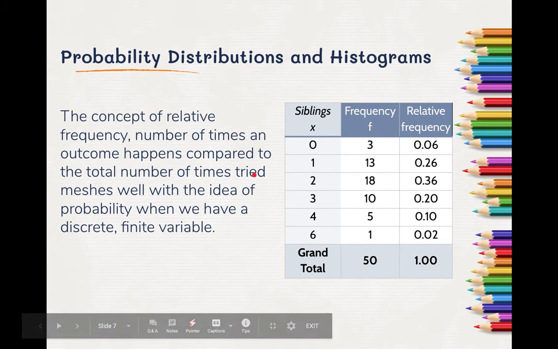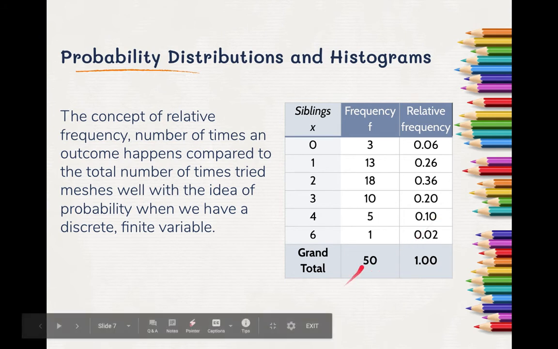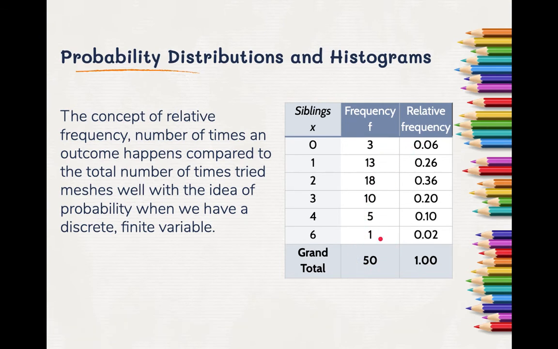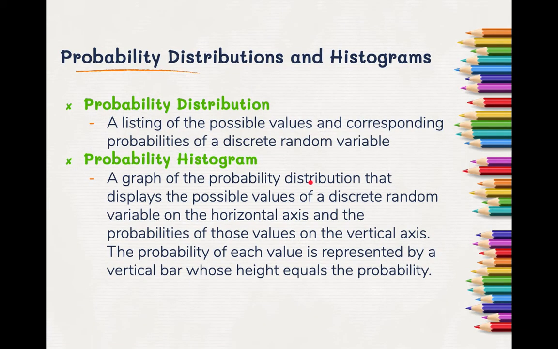If you notice the relative frequency, we say how often does this happen? This meshes really well with our ideas of probability. We had the frequency over the number, 50. That's how we found relative frequency. That's how we found probability. When we have a discrete finite variable, relative frequencies are the same as the probability of our random variable. So that's nice. That kind of helps us. We already know how to do this. Yay!